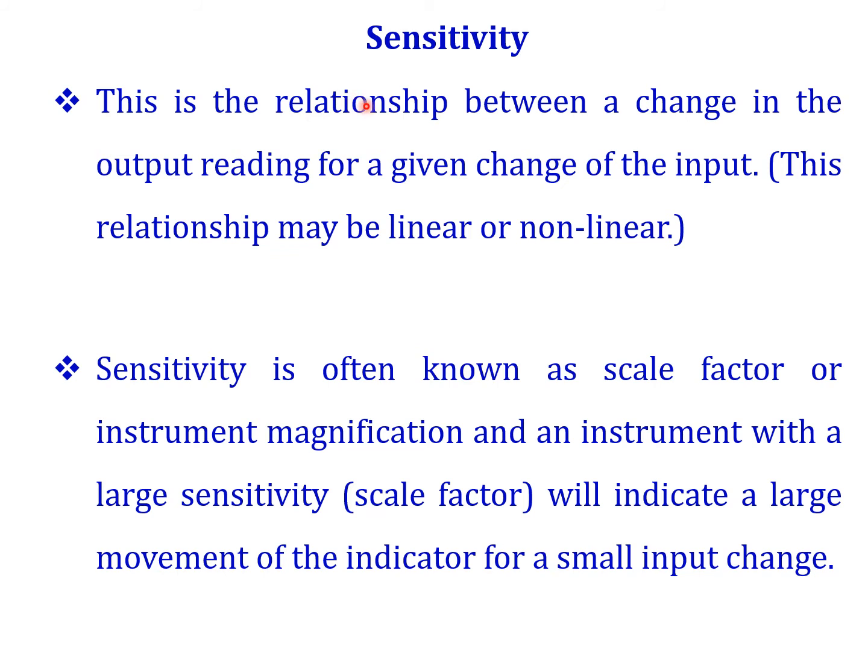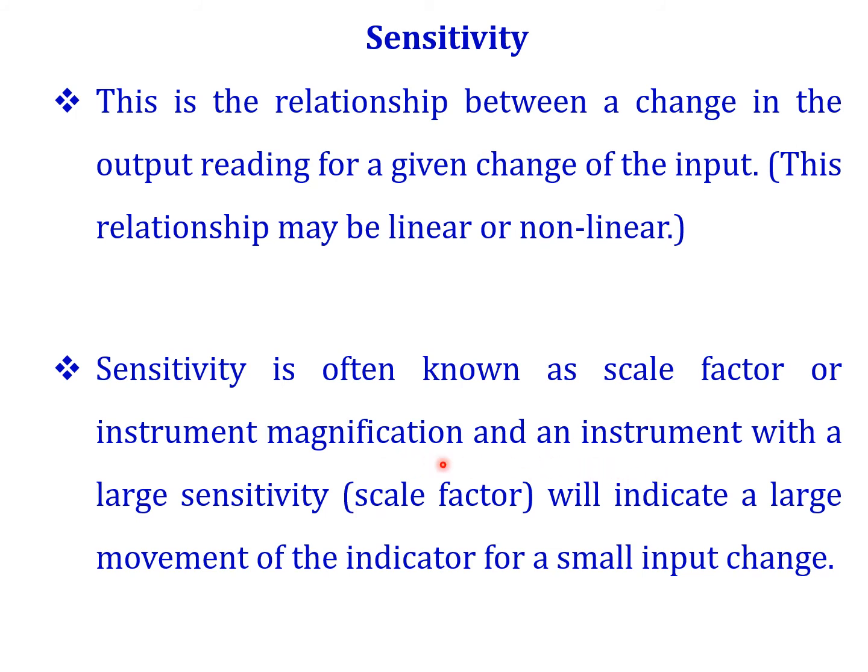Next we can see sensitivity. What is meant by sensitivity? It is the relationship between a change in the output reading for a given change of input. This is called sensitivity. The relationship may be linear or non-linear. Sensitivity is often known as scale factor or instrument magnification.